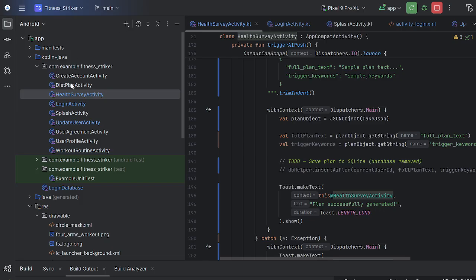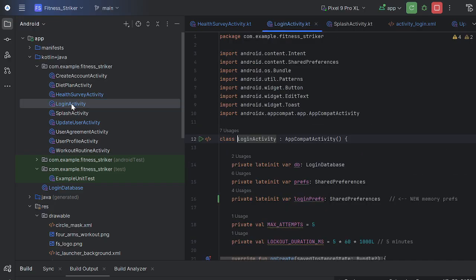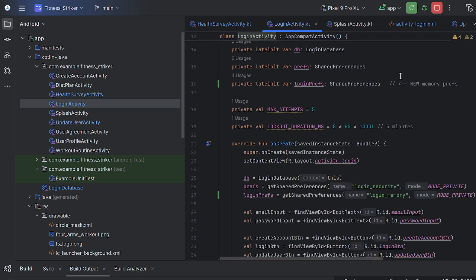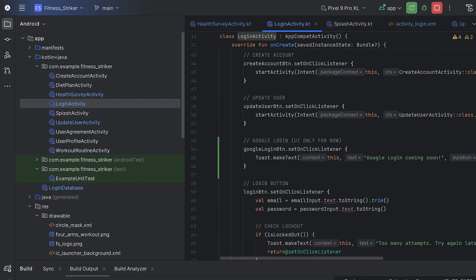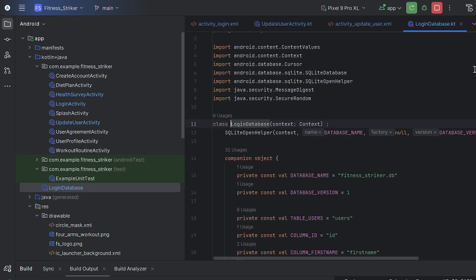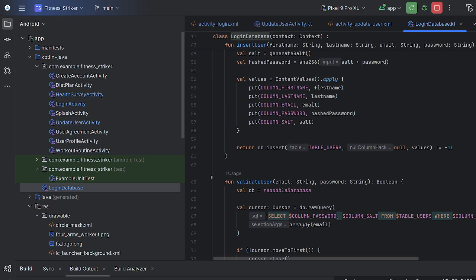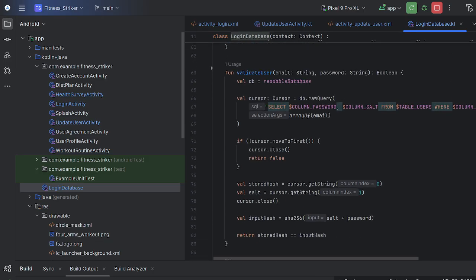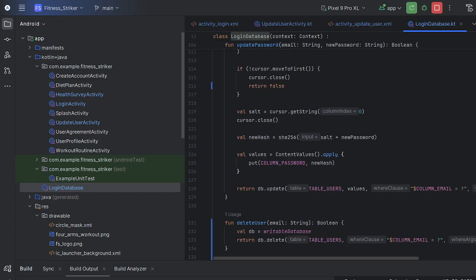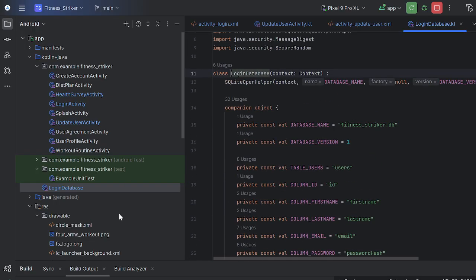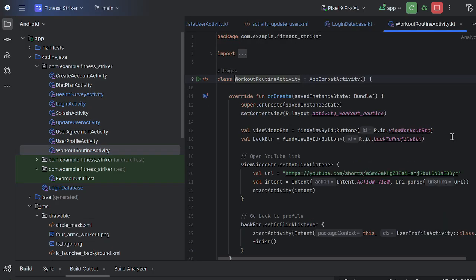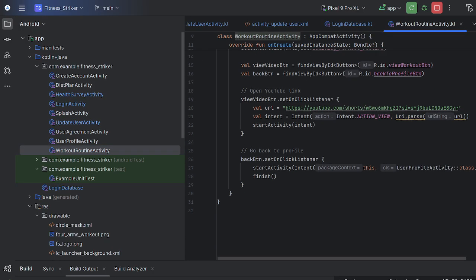Anyways, let's go over certain features of the code. We got login screens, which are connected to the database, as you can see there. All kinds of buttons and features and all that cool stuff. We're going to add more to it. This database is a SQL database, SQLite, that's built into the app itself. Each individual is going to have their own separate database. We got the workout routines, activities, and all that cool stuff.